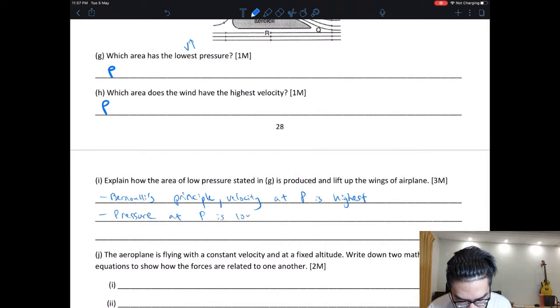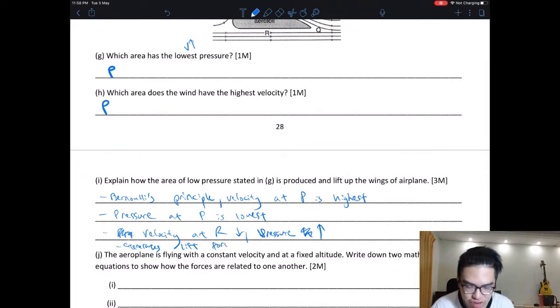You can even say velocity at R is lowest, pressure highest. So it generates lift force. Try not to write too long.